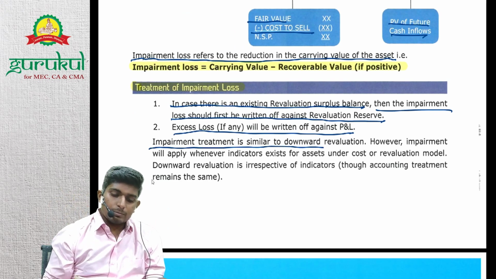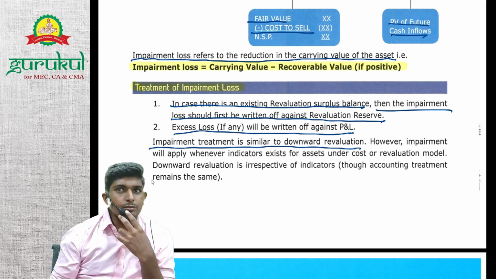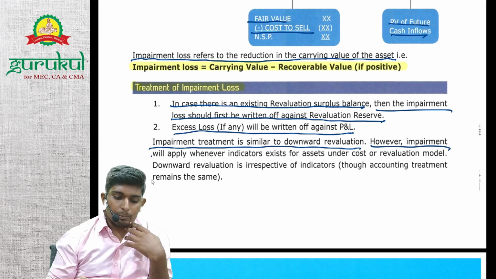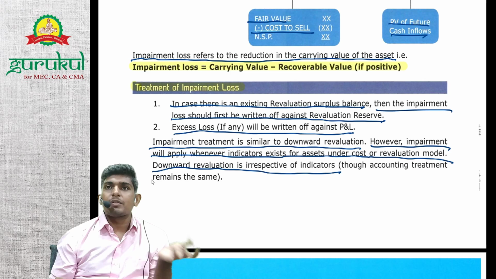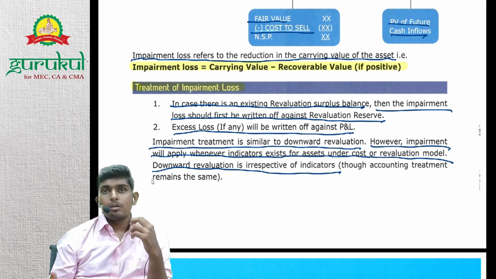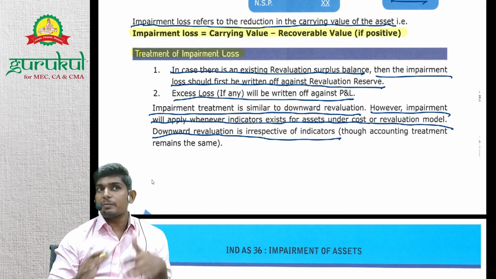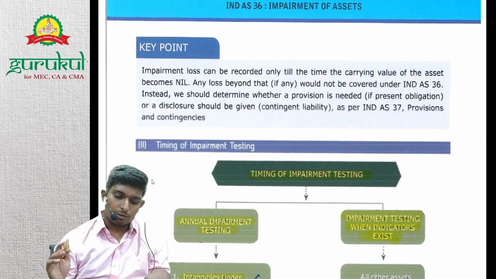So impairment treatment is similar to downward revaluation. Same. Downward revaluation also we do the same. First we take it to revaluation surplus, and then if any, we'll take it to P&L. However, impairment will apply whenever an indicator exists for an asset under the cost or revaluation model. Downward revaluation is irrespective of indicators. So revaluation we do every 3 to 5 years in case of non-volatile assets, and every year for volatile ones. But impairment will be done only when an indicator exists, right? So impairment and downward revaluation treatment is the same, but they both are not the same. Understood? Treatment is the same, but both are not the same.